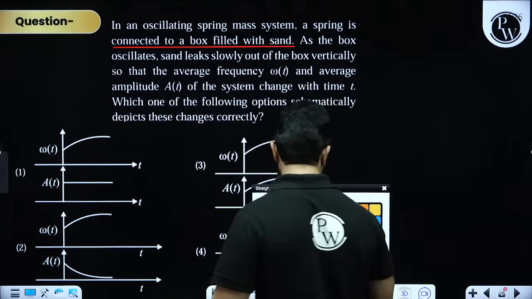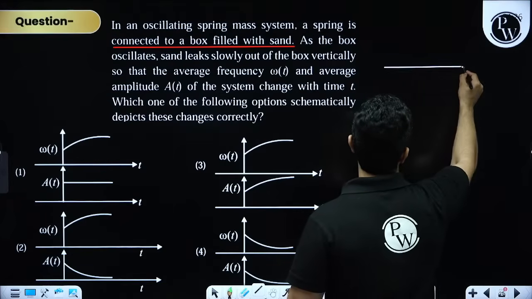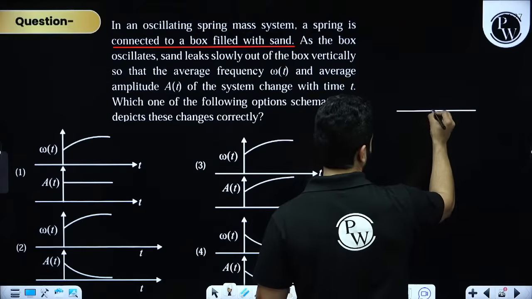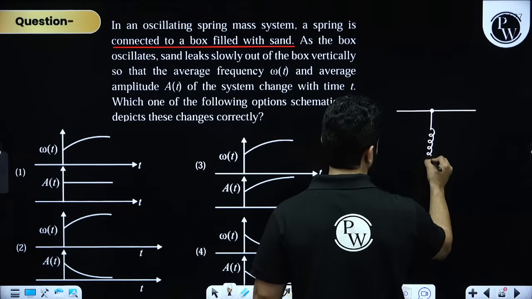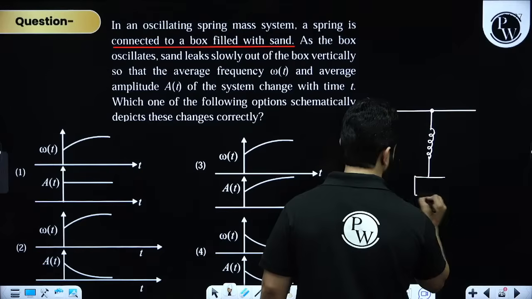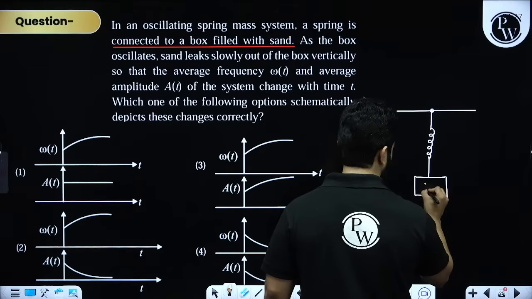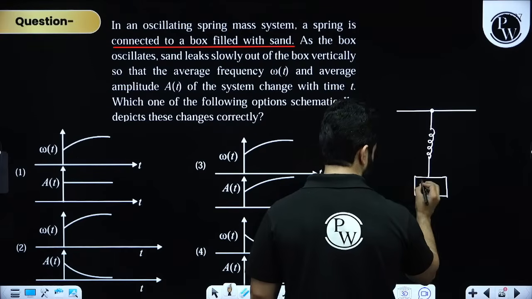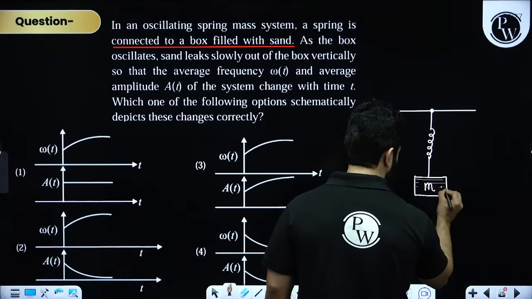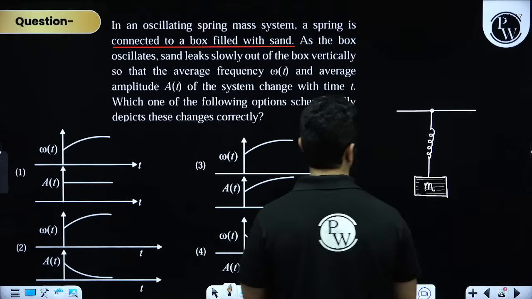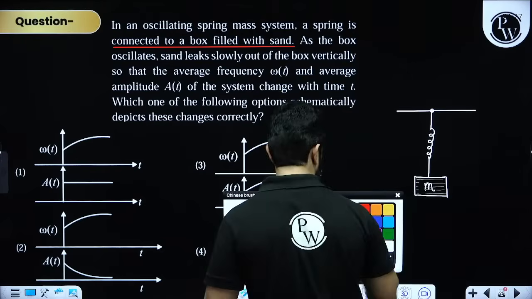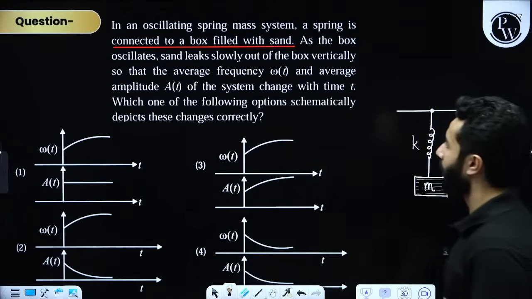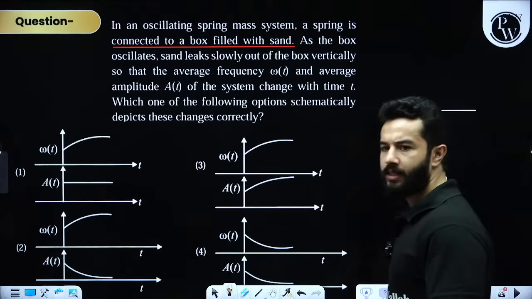So the situation is somewhat like this: you have a spring over here and then a block of mass m, and it has sand. The spring constant is k, and it is oscillating. Fine. Clear?